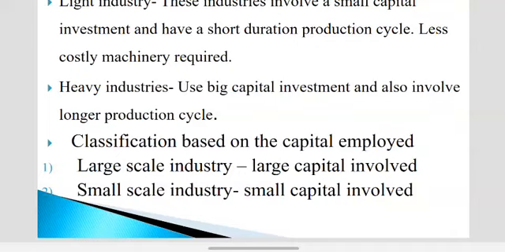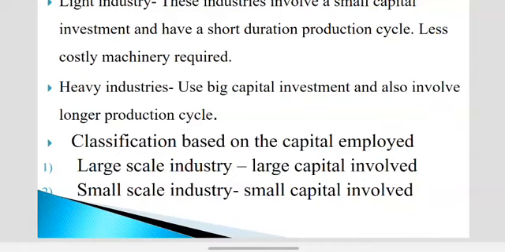Then heavy industry means a big capital investment, for example in crores, and it also involves a longer production cycle. It is not a short production cycle but a longer one. This is the second classification, based on size and investment. Then the third classification is based on capital employed, meaning how much capital is invested in the industry. For example, large scale or small scale. Large scale industry means large money is invested, and small scale means small money is invested or employed in the business.